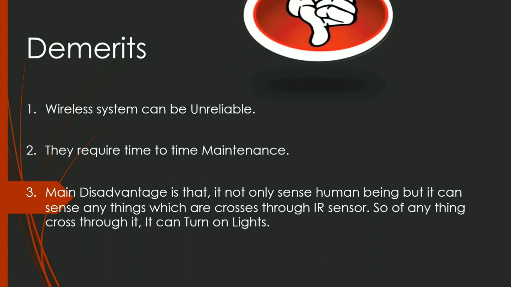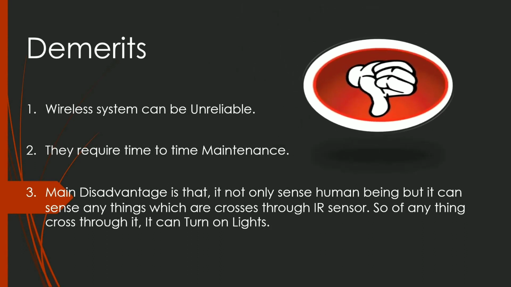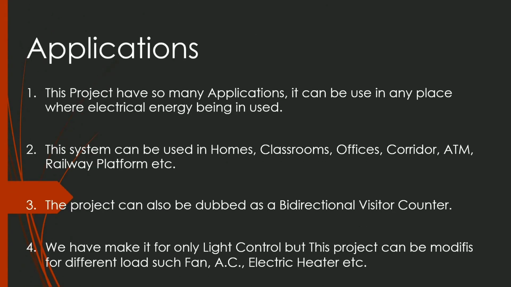Now we will see the demerits of our system. The first one is that it is a wireless system and this is unreliable. The second one is they require time to time maintenance. And the third one is it senses human beings but also other things. So if we implement this system in road lights, it also senses things other than human beings and the light will turn on. Now let's see applications.